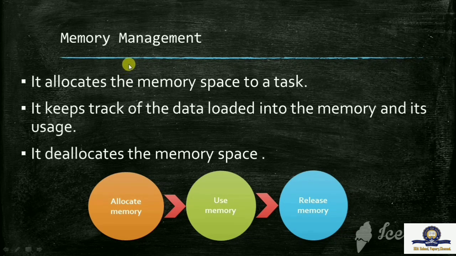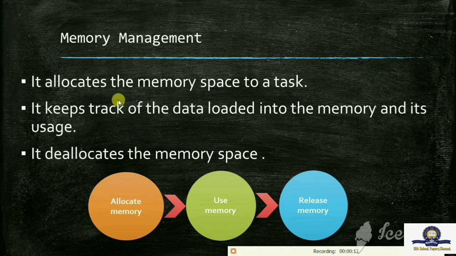An operating system performs the following roles in memory management. The first one is that it allocates memory space to a task. It keeps track of the data loaded into the memory and its usage. After allocating the memory, it will store the data in the memory. And the third one is that it deallocates the memory space. Deallocate means it releases the memory space.